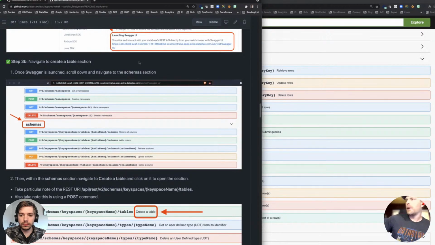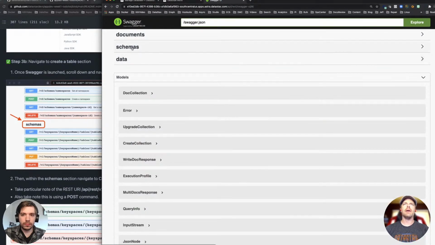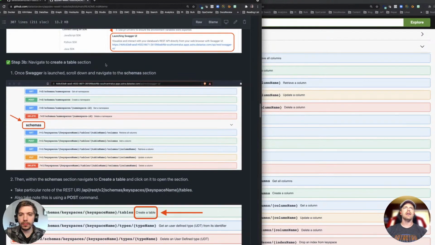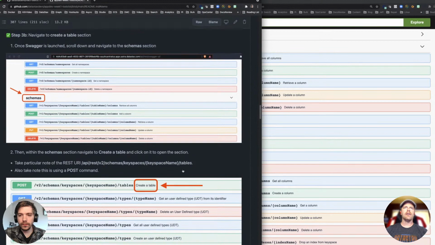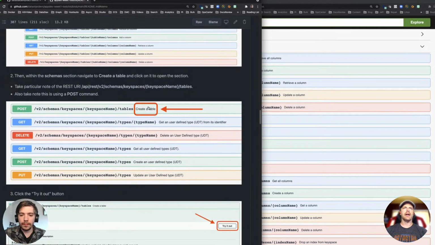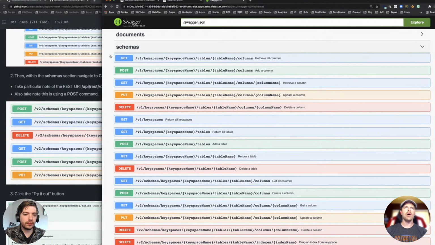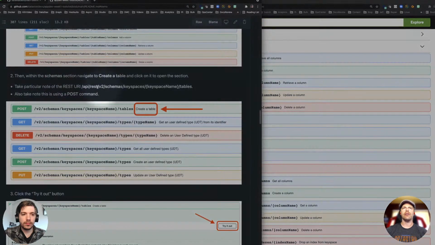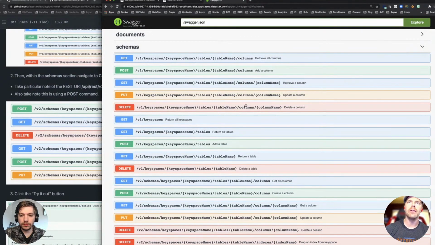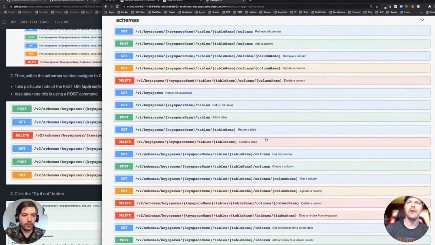All right, so here's what we want to do. I'm following the instructions, step 3B here, and I want to go to schemas. Specifically, I want to create a table. Under schemas, take note, you'll see there's V1 and V2. In all cases, we're going to be using the V2 versions. So I want to create a table under schemas and V2.